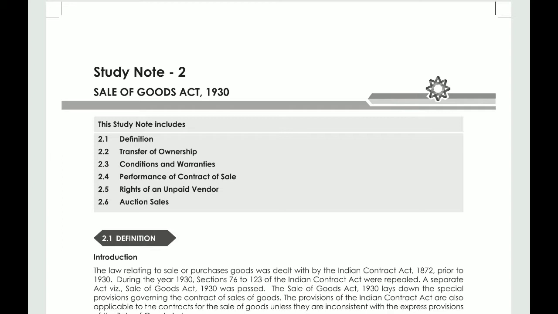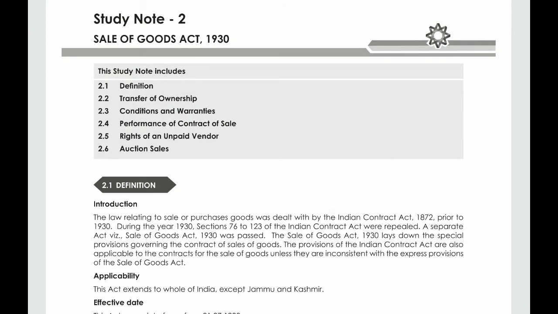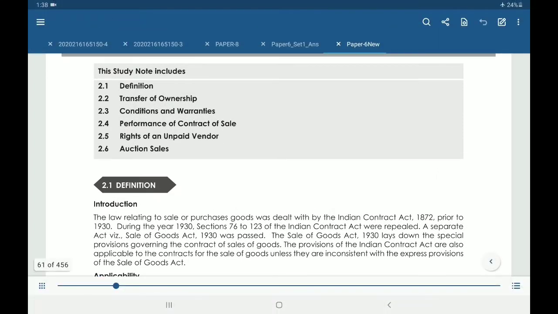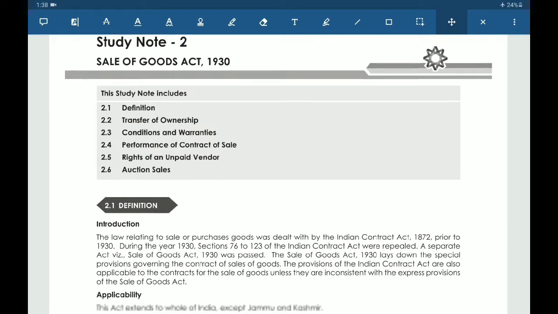Today we discuss the Sale of Goods Act 1930. This is the CMA study material. This is the rapid revision class, study material Sale of Goods Act.